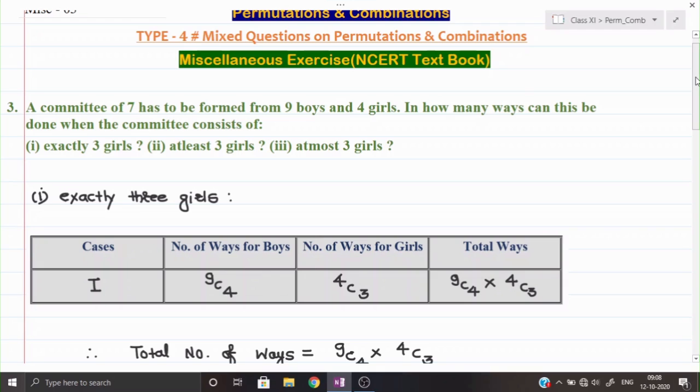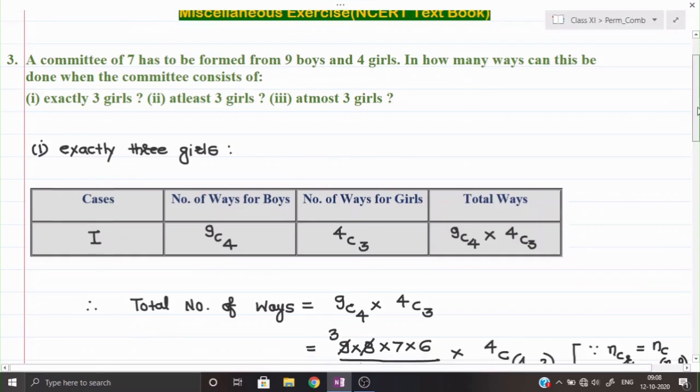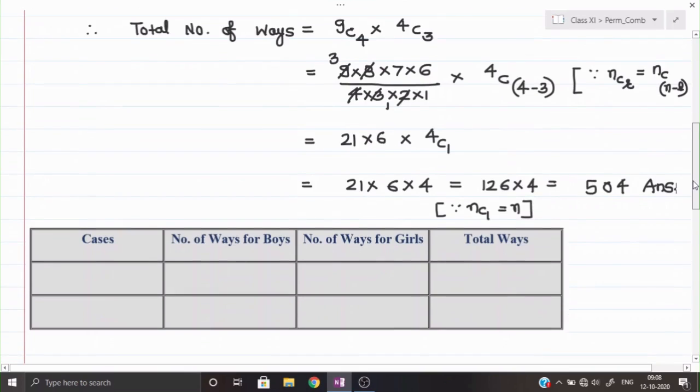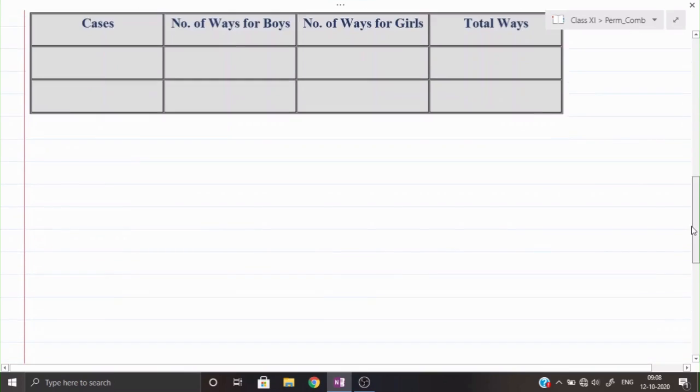Look at the part number 2nd. They are saying here at least 3 girls will be required. So what is the meaning of at least word over here? At least 3 girls. Okay, that I will show you first of all in the rough. See, meaning of at least is the minimum quantity you can take, and there is no limit for maximum quantity. You can go as much as possible.